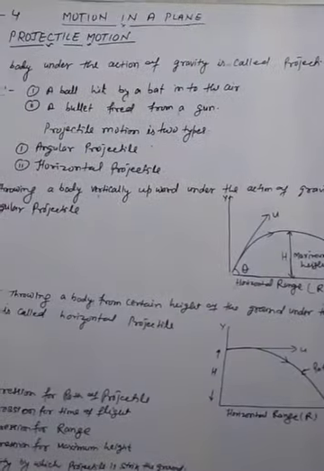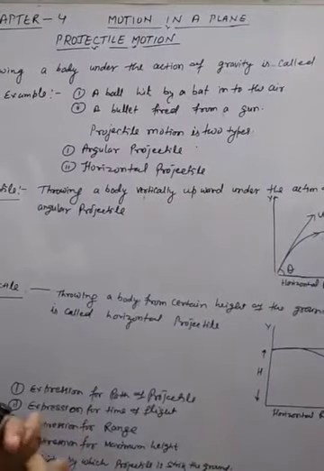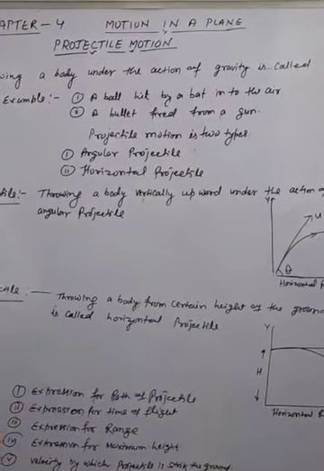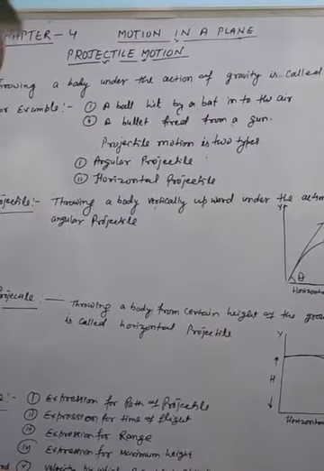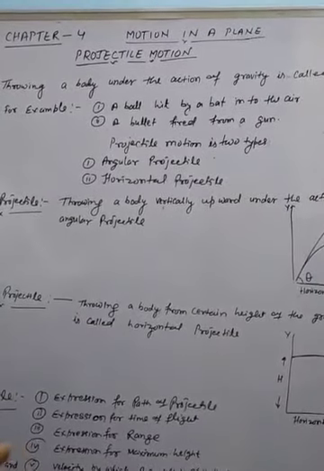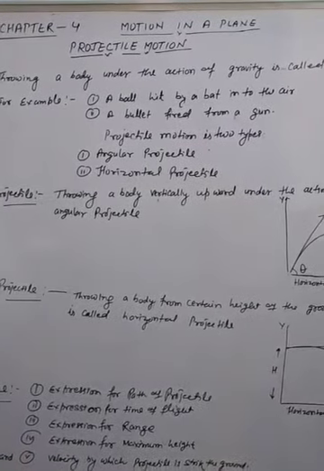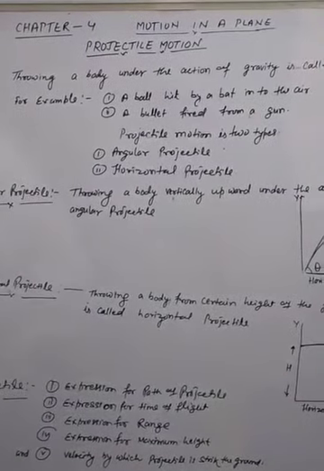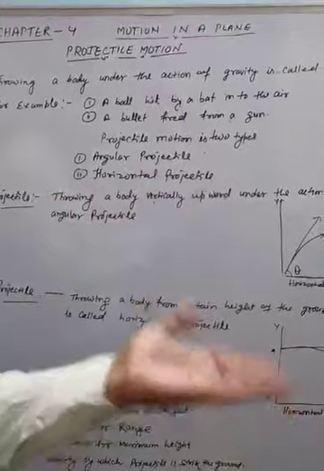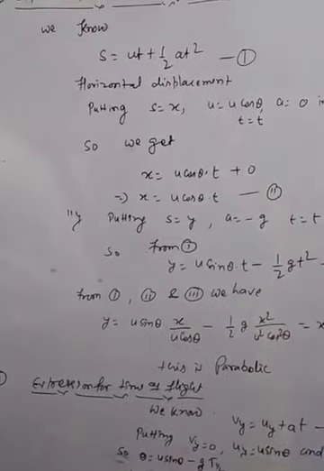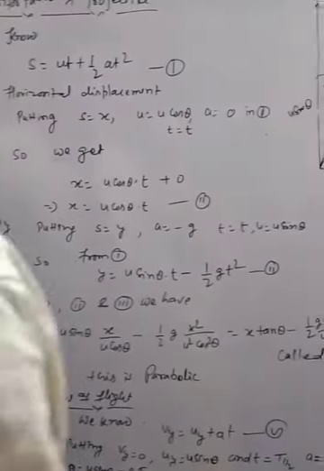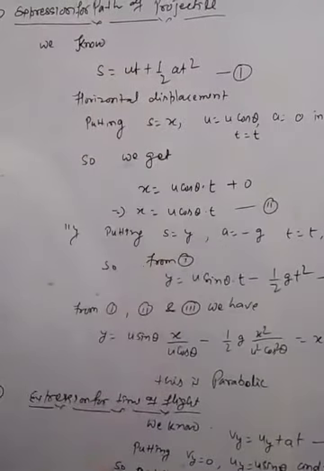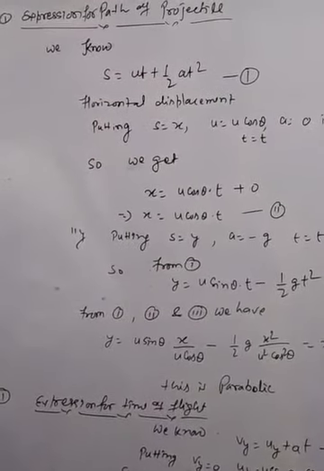Now I am going to derive the expressions for the angular projectile: expression for path of projectile, expression for time of flight, expression for range, expression for maximum height, and the velocity with which the projectile strikes the ground. Let us start with the expression for path of projectile. We know from the equation s is equal to ut plus half at square.